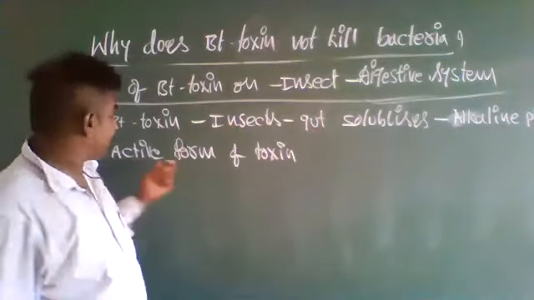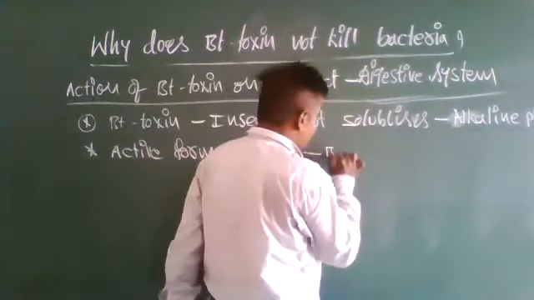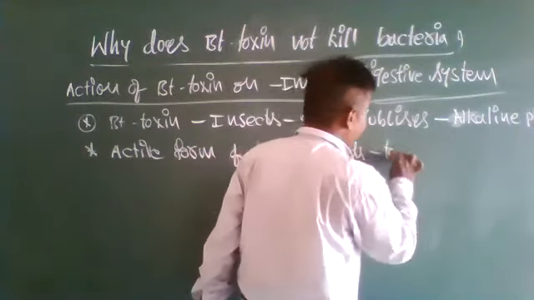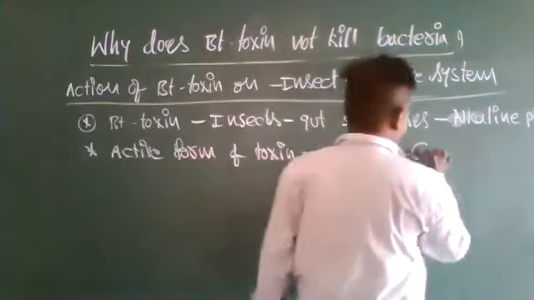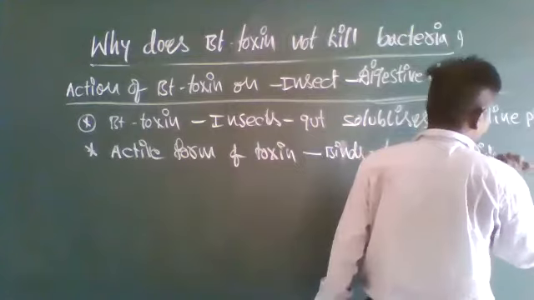In the insects, that active form of toxin binds to specific parts of the gut, that is, the middle part of the digestive system.